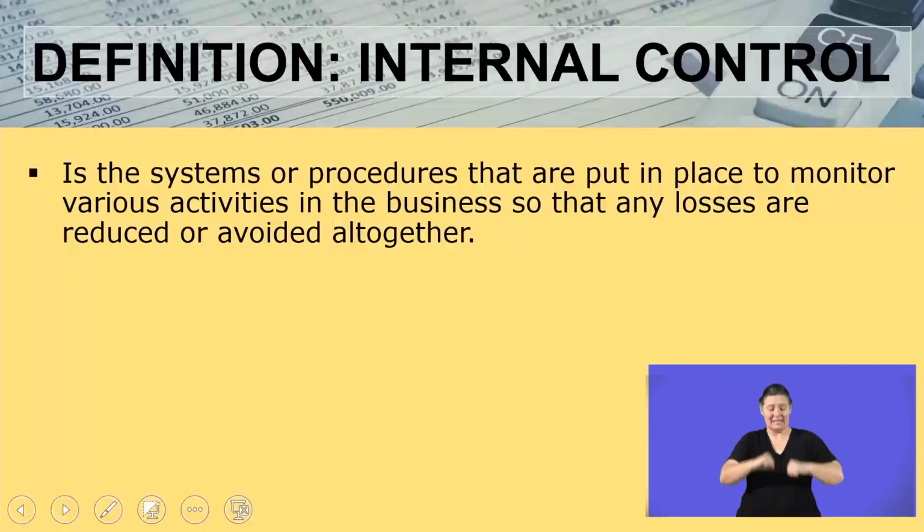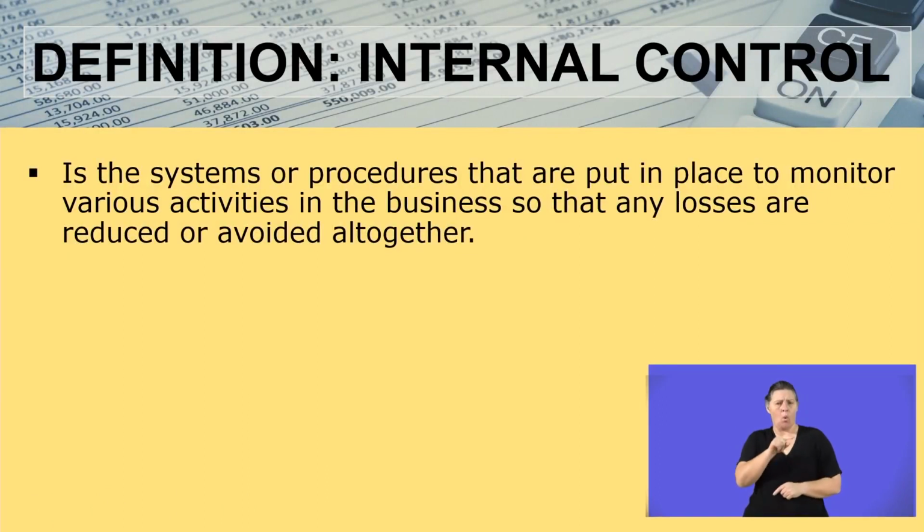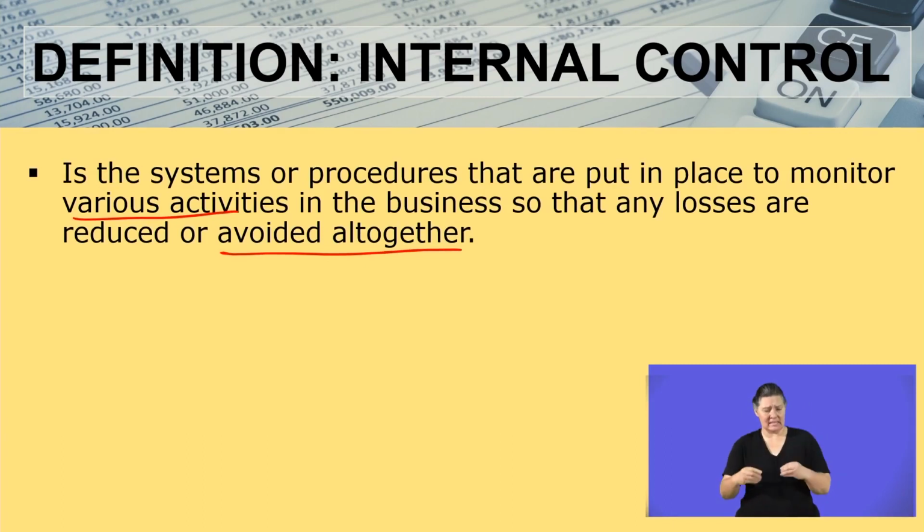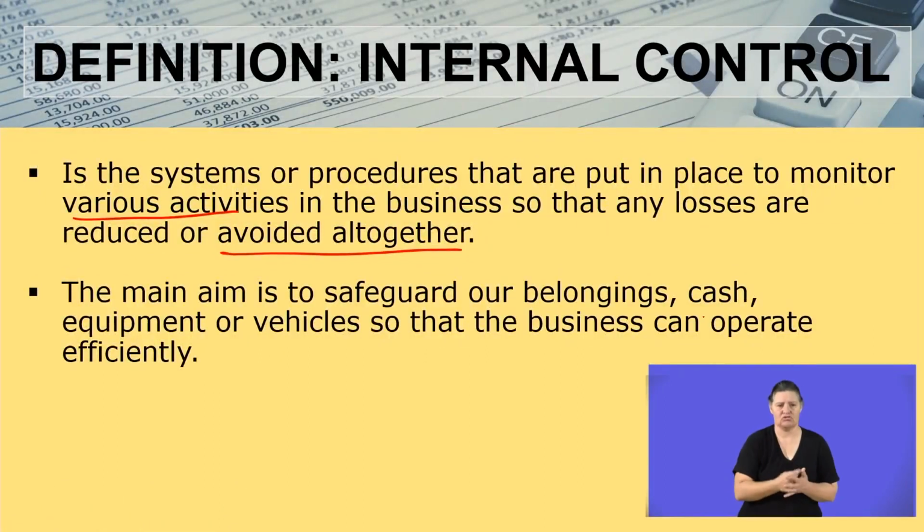Here's the definition. It is the systems or procedures that are put in place to monitor various activities in the business so that any losses are reduced or avoided altogether. It is not good for our business to be experiencing losses. So in order for us to avoid losses, we put in place what we call internal control processes. Okay? And the main aim is to safeguard our belongings, such as cash, our equipment, or our vehicles. These need to be kept safe so that we can operate efficiently.